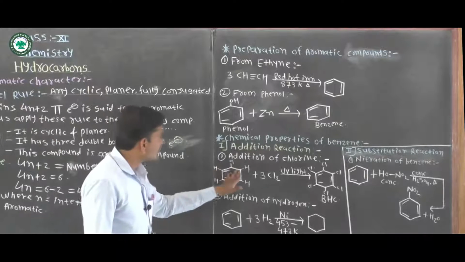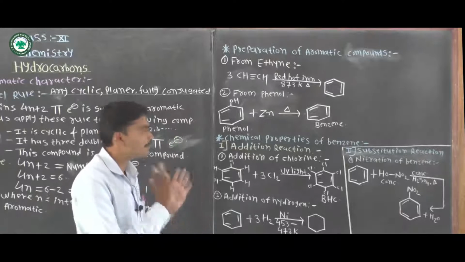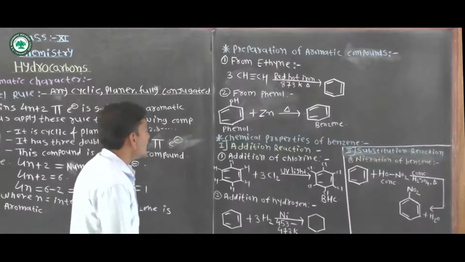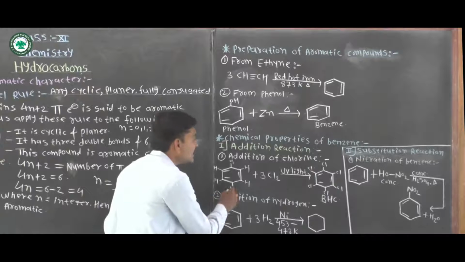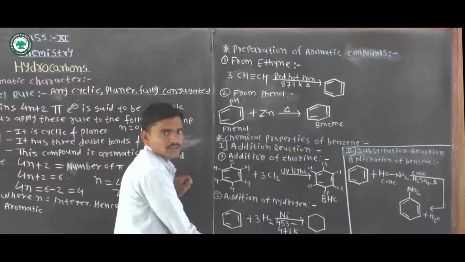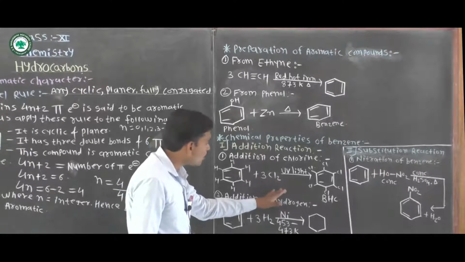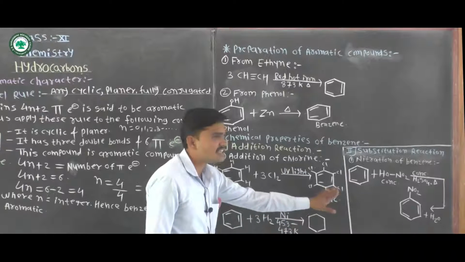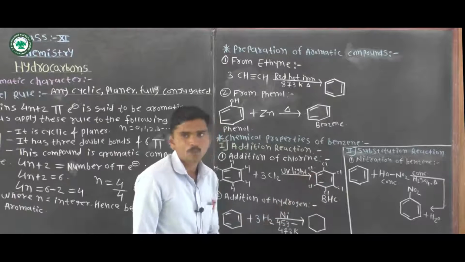In that, the first reaction is addition of chlorine to benzene. When benzene is treated with chlorine in presence of UV light, it gives BHC, benzene hexachloride, as a product.